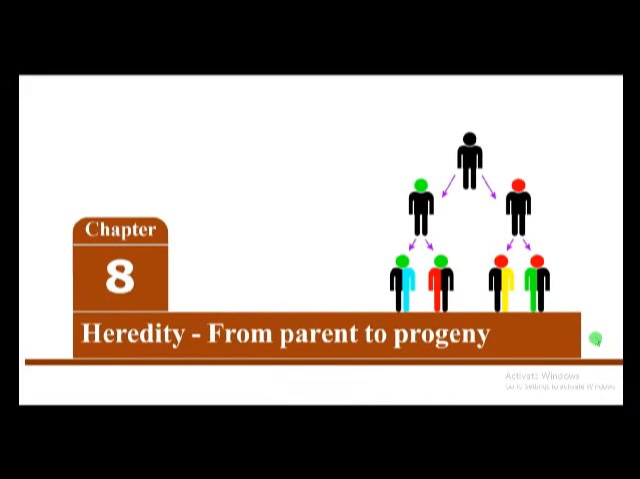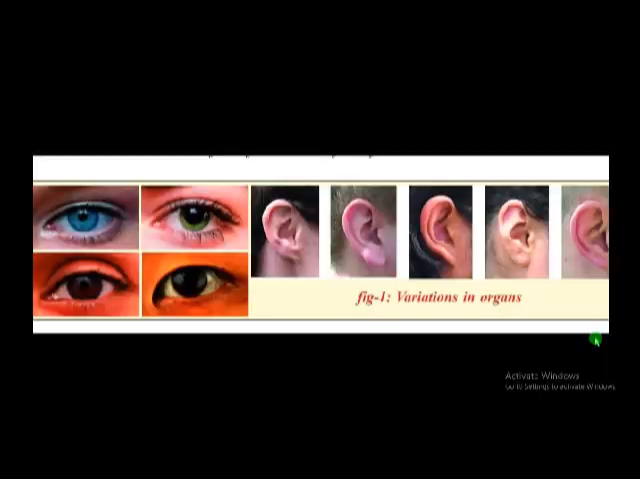In this lesson, we discuss key points. First, look at the picture. Here, a term is there, that is variations. Variations means here we are finding different changes in the characters. Here, different colors in the eye and different shapes of ears. All these are called variations.